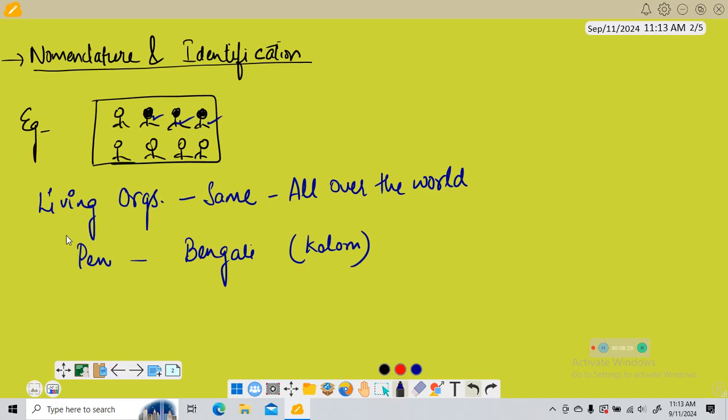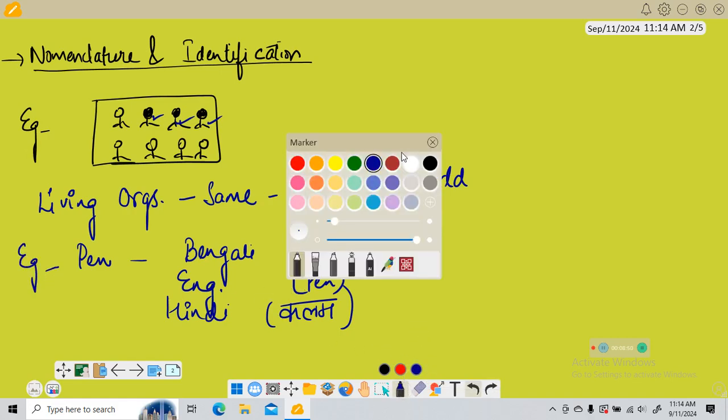This is not related to living organisms. This is just for reference. Let's say in English we call this pen only, and in Hindi we call it kalam, right? So this word pen has different names in various areas.